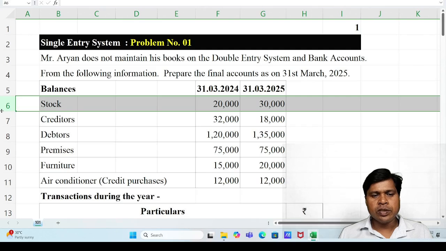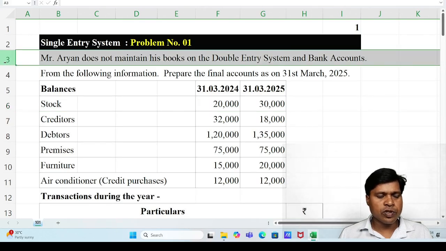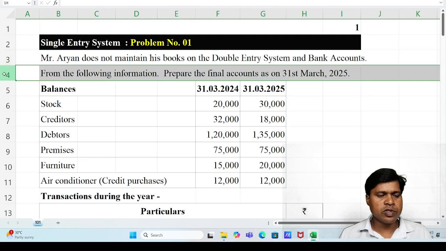You can see the screen, and on screen the question is ready. First we have to read the question. Mr. Aryan does not maintain his books on the double entry system and bank accounts. From the following information, prepare the final accounts as on 31st March 2025. Student, you can see prepare the final accounts as on 31st March 2025.